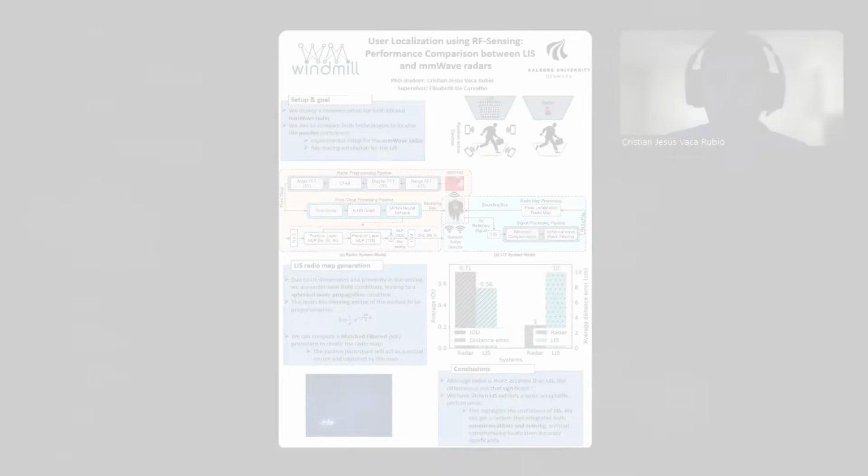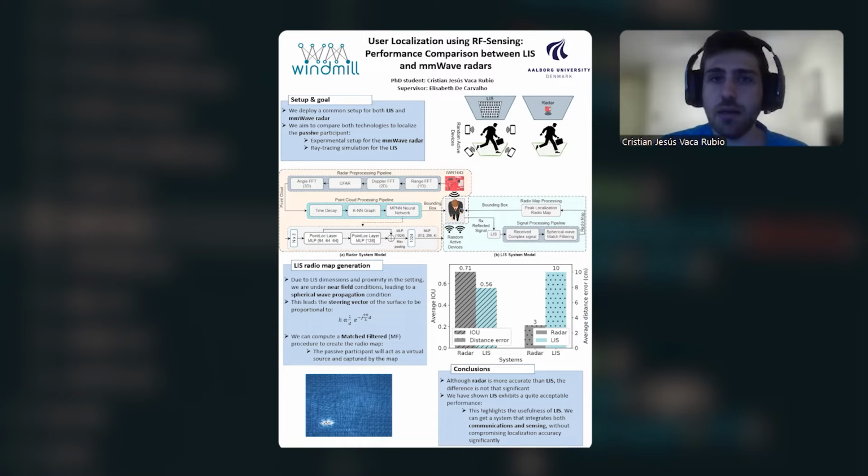Hello, everyone. I am going to talk about my latest accepted paper in EUSIPCO 2022, which is entitled User Localization Using RF Sensing, a performance comparison between LIS and millimeter wave radars. So basically, the main goal of this paper is to compare both technologies, LIS and millimeter wave radars, in a localization task.